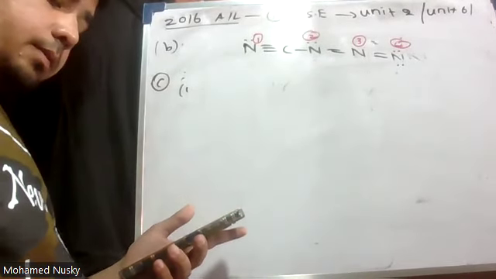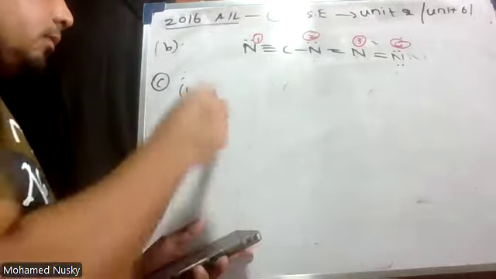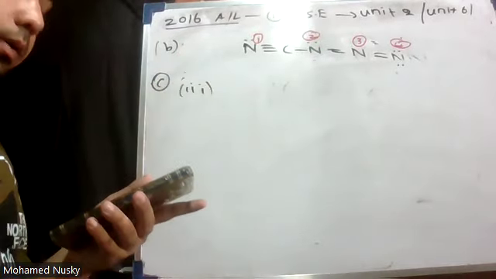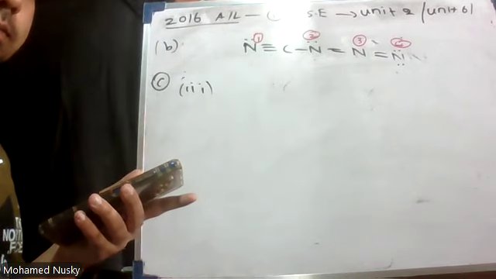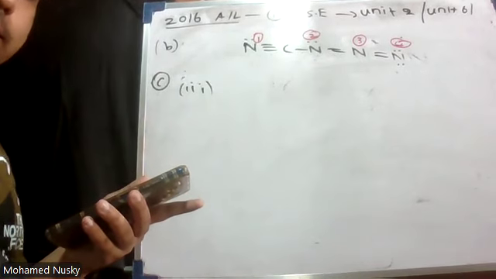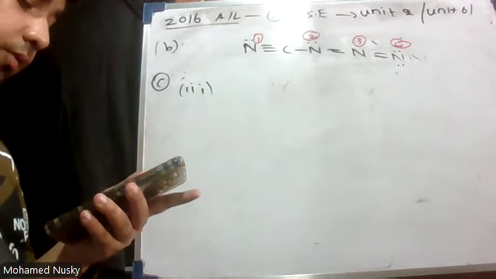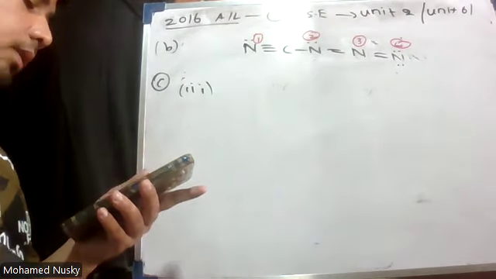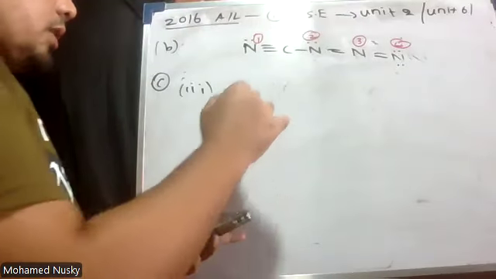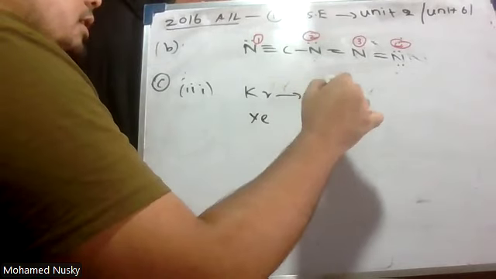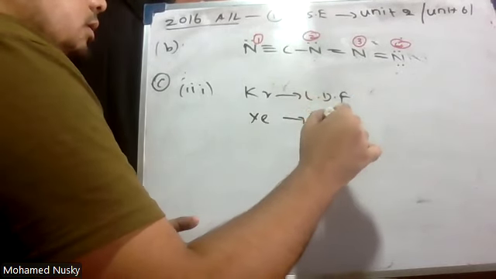Roman number 3. Boiling point of krypton is greater than xenon. Is that correct? False, right? Because both krypton and xenon will have London dispersion forces.